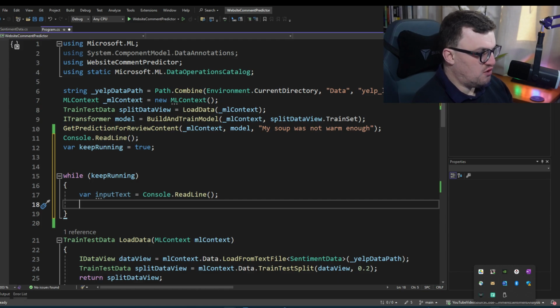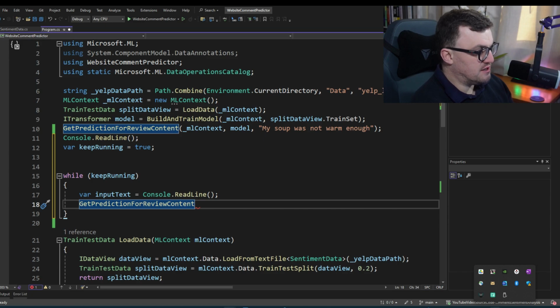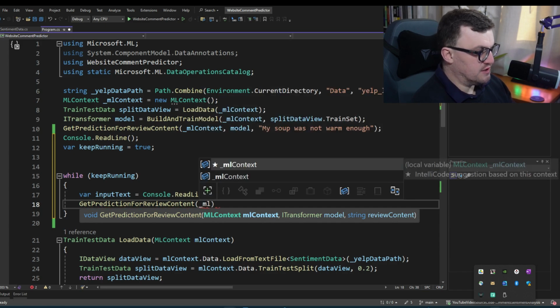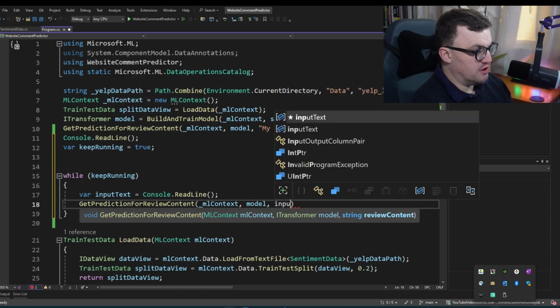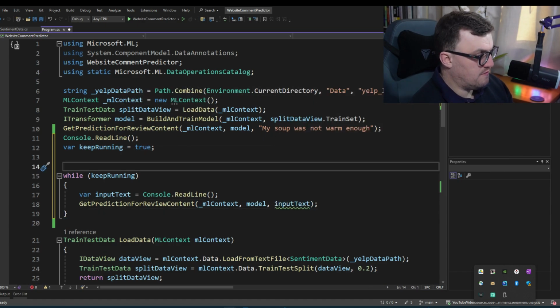And then I can just call GetPredictionForReviewContent, I can use ML context, I can use the model, and then I can use inputText. And that will print it out to the screen.